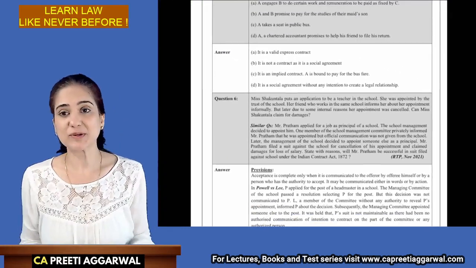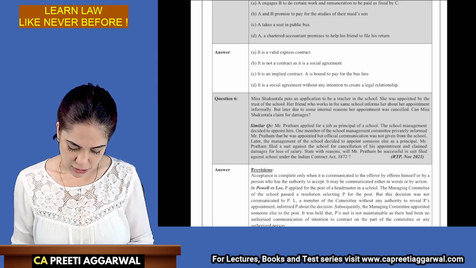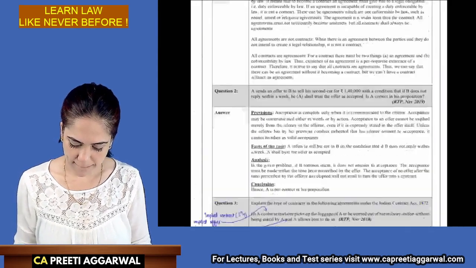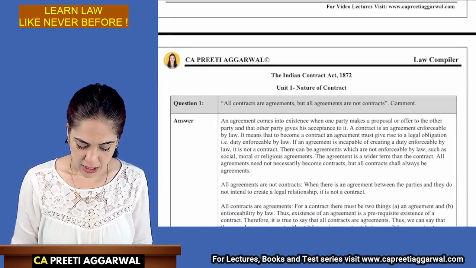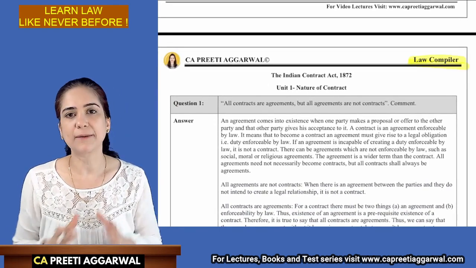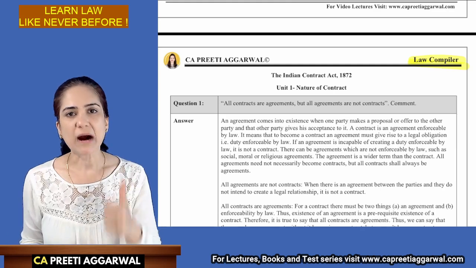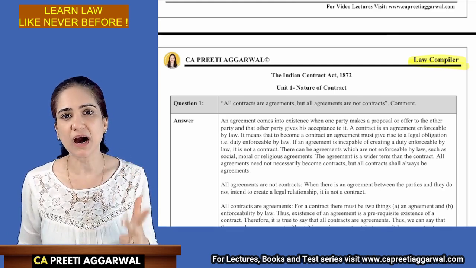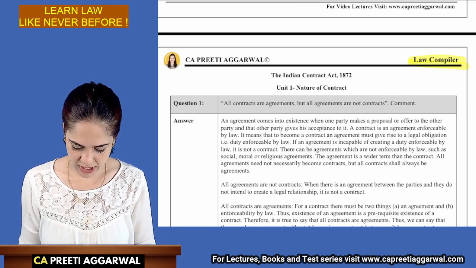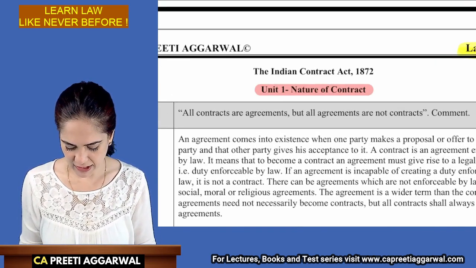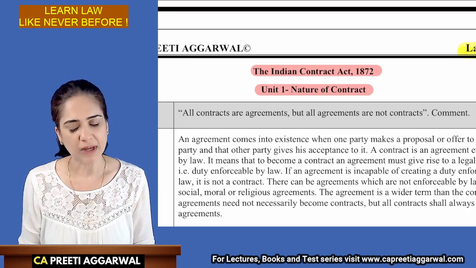Now you must be wondering, ma'am, which book is this? So this is my law compiler for CA Foundation. Okay. Now a compiler is a compilation of all the past exam questions, study material, RTP, MTP questions arranged unit wise. So if you see, we have divided the entire act into different units.